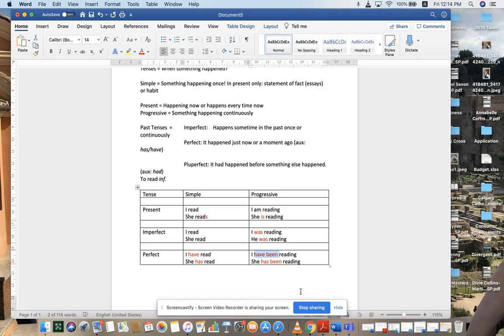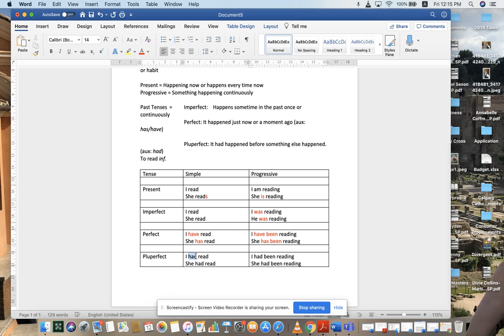Let's try the next piece, which is the pluperfect. The pluperfect has the had, so: I had read. She had read. And the same thing: I had been reading. And she had been reading. Okay, so notice the had, and the had, and the had been.